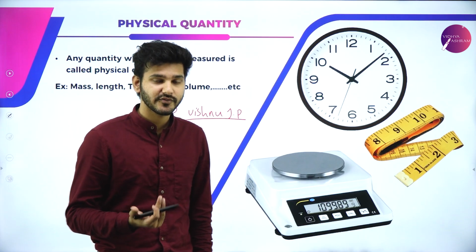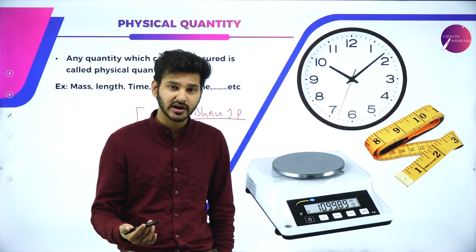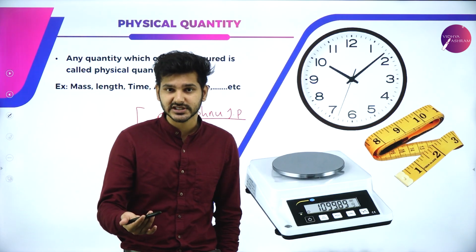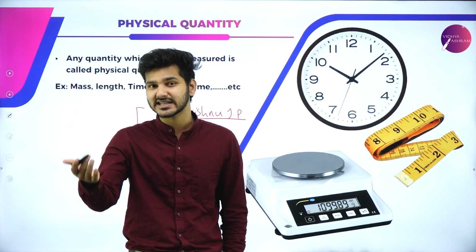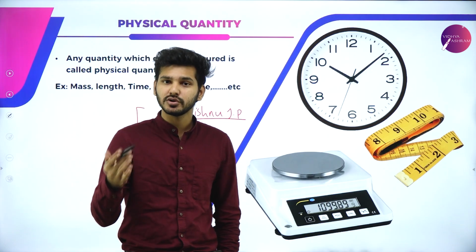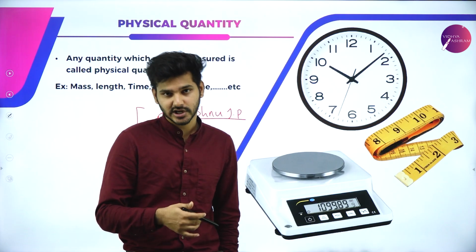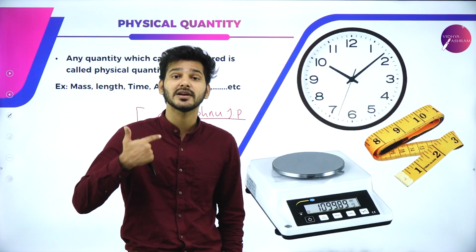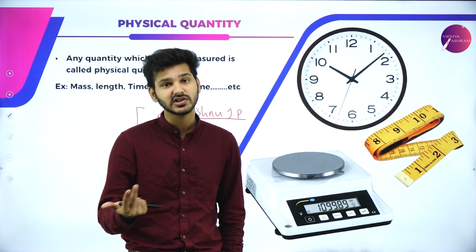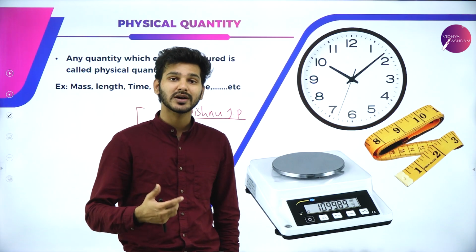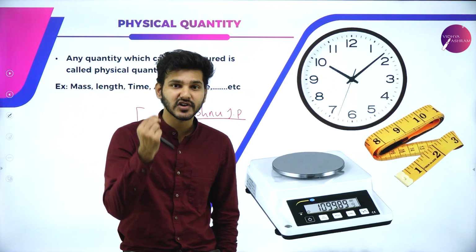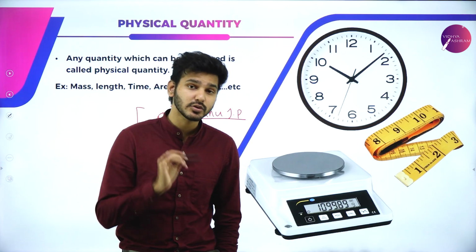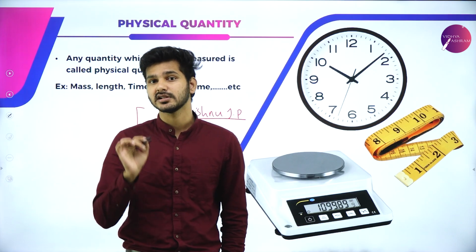So to make it more clear, if I am driving a car which has a certain mass, that is, it has a certain weight to it, it is traveling at a particular velocity or speed and it reaches a particular destination in a given amount of time. In doing so, it created a lot of heat in its tires. So I can say that I can measure its speed, I can measure its acceleration, I can measure the time taken for that particular car to reach a certain place. I can also measure what is the temperature generated by the friction of the tire and the road. So these are quantities which I can measure, and those particular quantities are known as physical quantities.